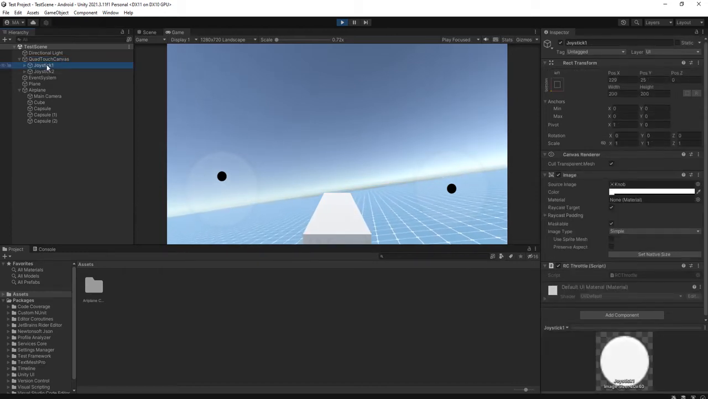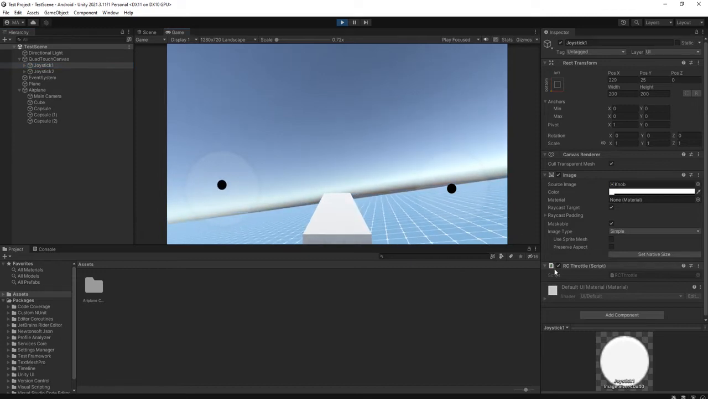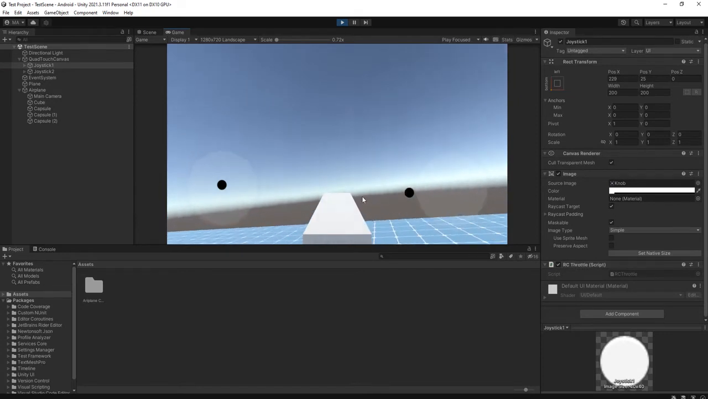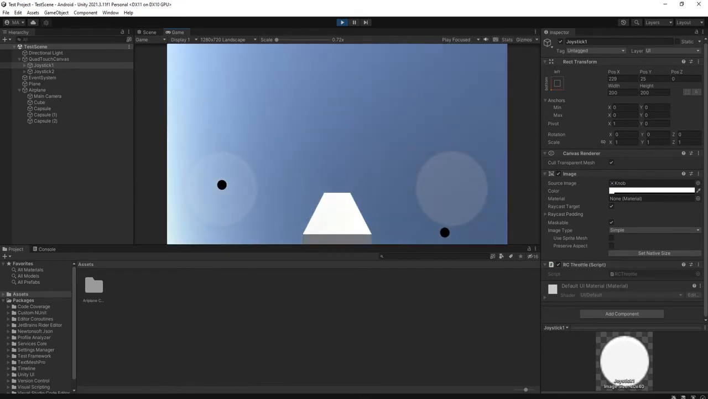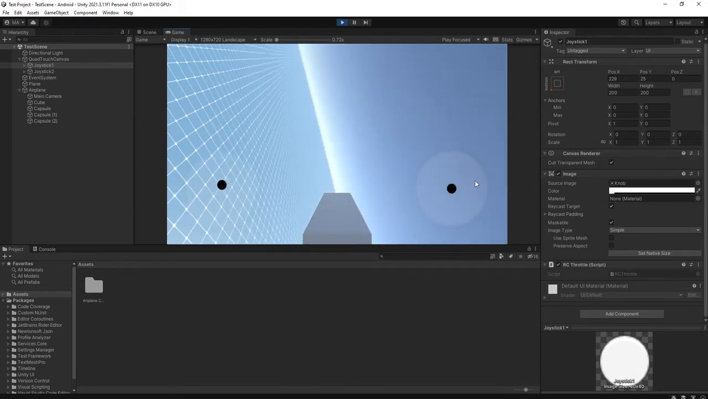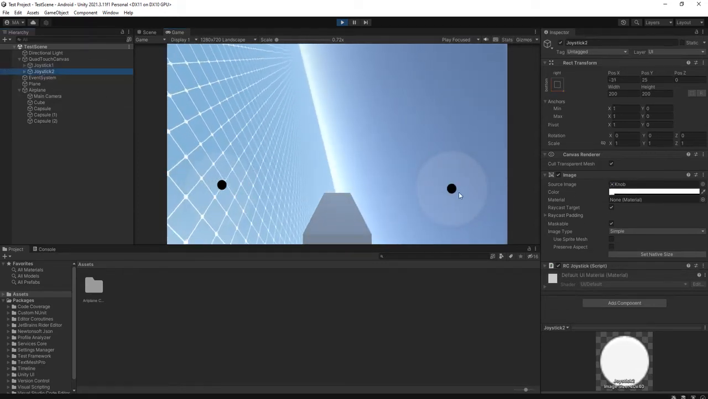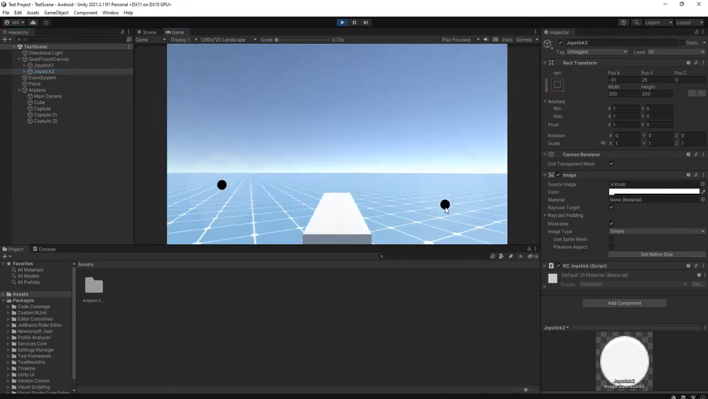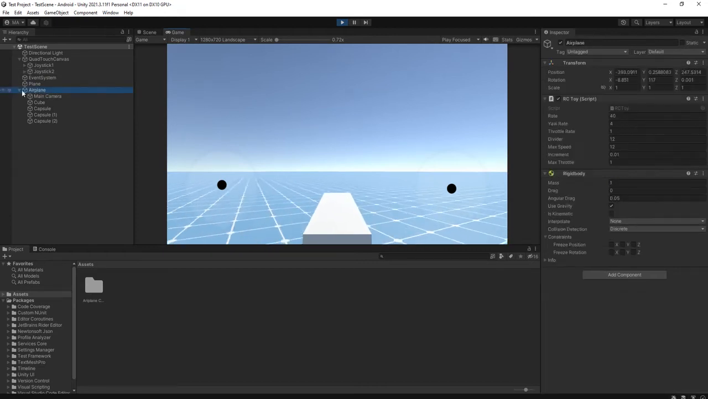You have this joystick 1, the left one is the joystick 1. It has this grip, RC throttle, and the right joystick is this one, joystick 2. The settings of the airplane is here in this object, RC toy.